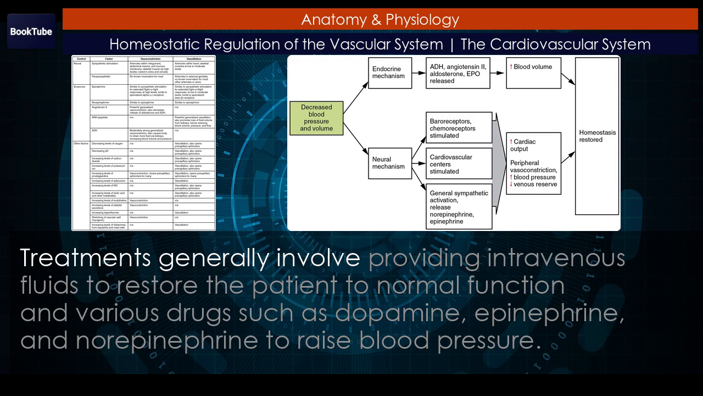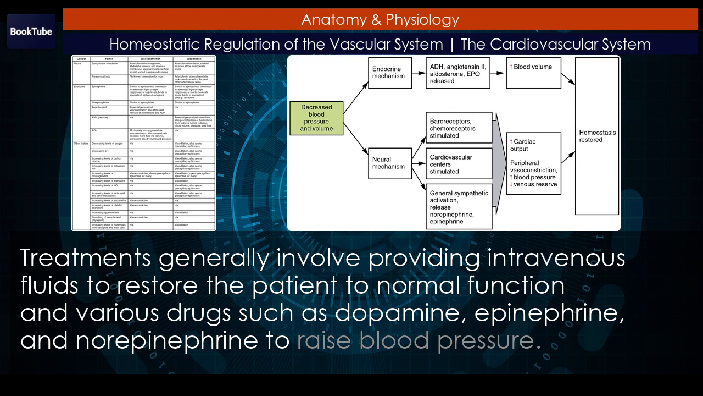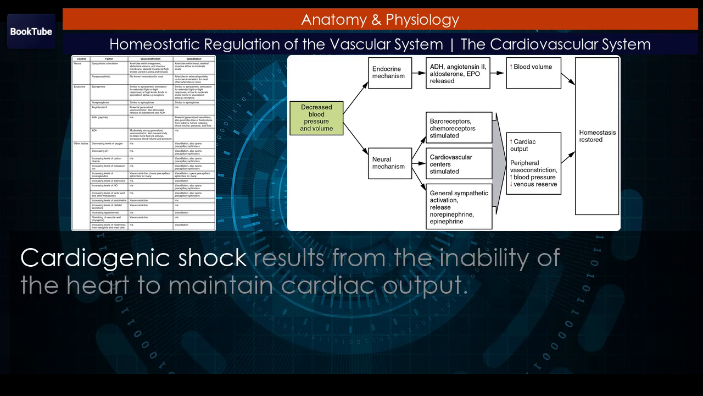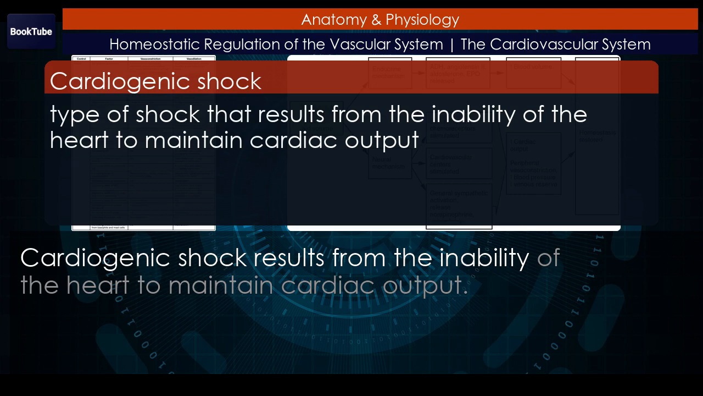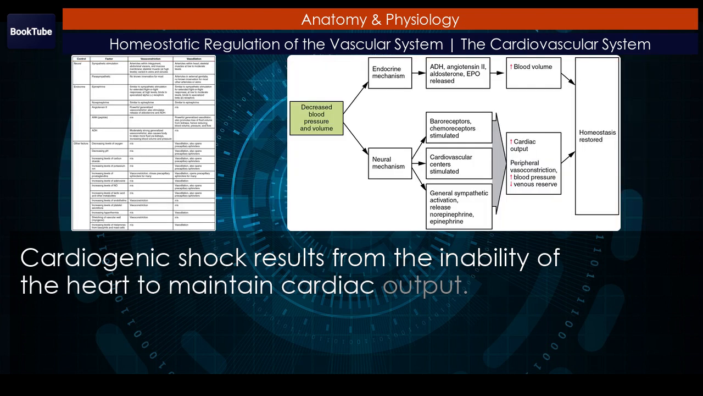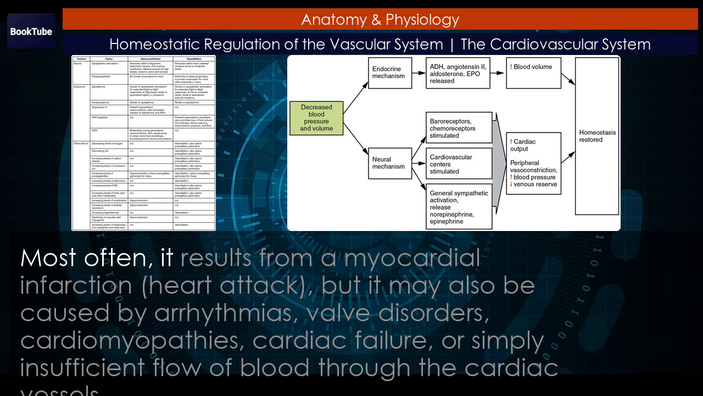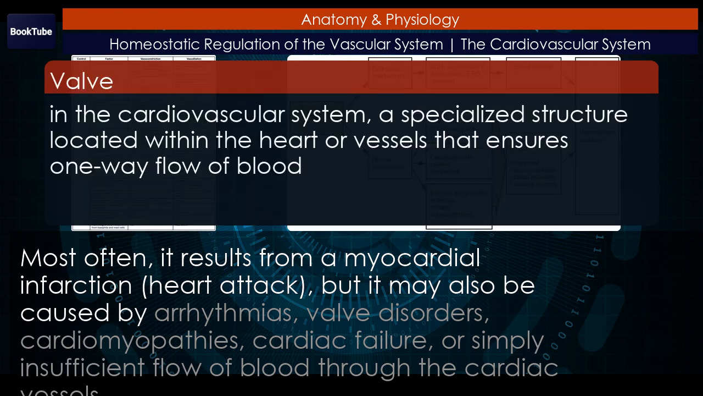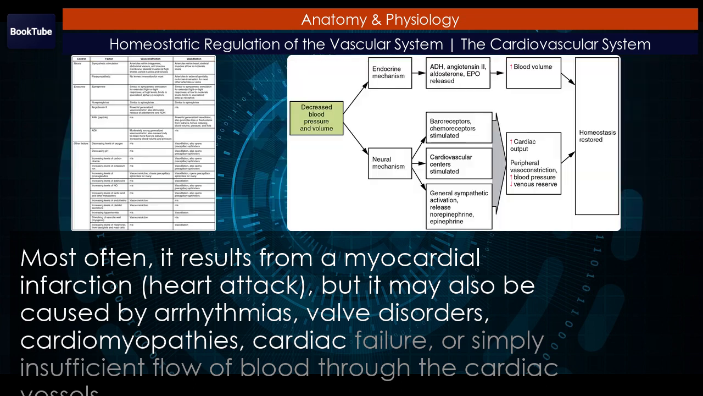Treatments generally involve providing intravenous fluids to restore the patient to normal function, and various drugs such as dopamine, epinephrine, and norepinephrine to raise blood pressure. Cardiogenic shock results from the inability of the heart to maintain cardiac output. Most often, it results from a myocardial infarction, heart attack, but it may also be caused by arrhythmias, valve disorders, cardiomyopathies, cardiac failure, or simply insufficient flow of blood through the cardiac vessels.